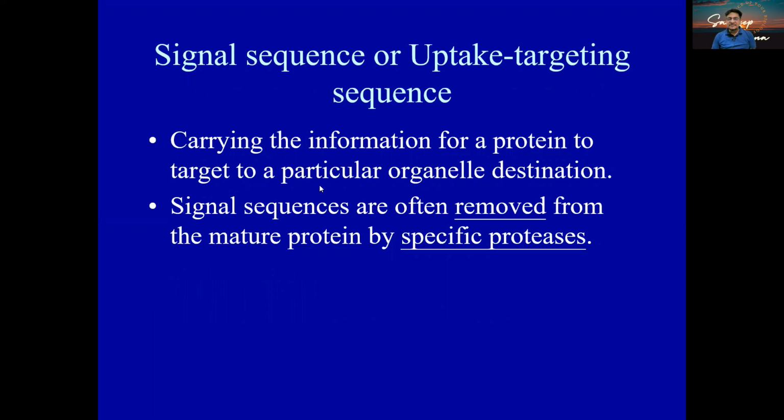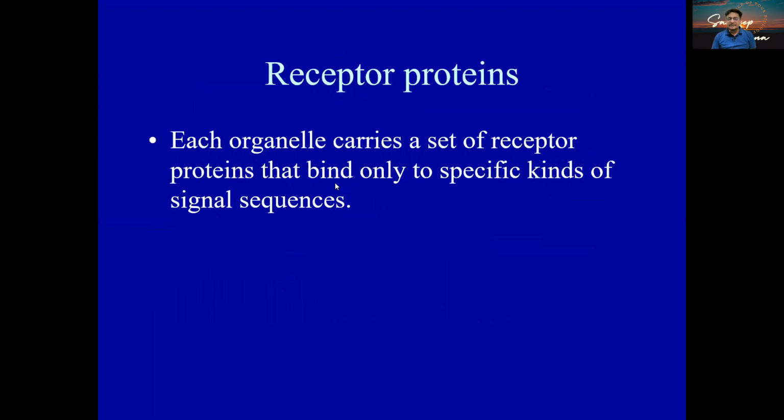Now, signal sequences have two fates in the end. One, it is going to be part of the protein itself, or it is going to be removed by specific proteases. Now, the receptor protein is the set of proteins which is going to perceive the signal present on the protein entering a cell organelle. Today, specifically, we'll talk about the ER and whether the signal is going to be carried further, maybe as part of the integrated structure of a protein, or it is going to be cleaved off.